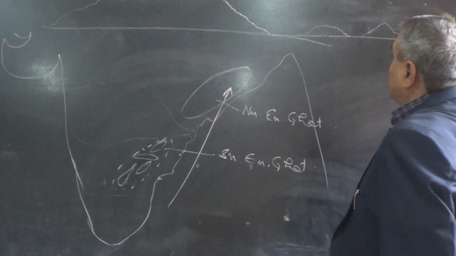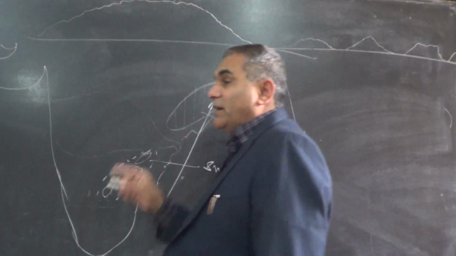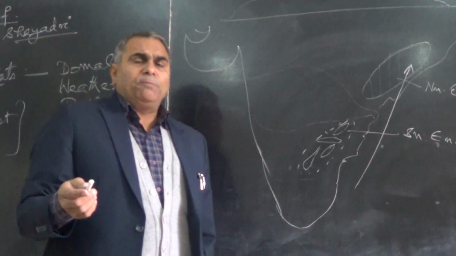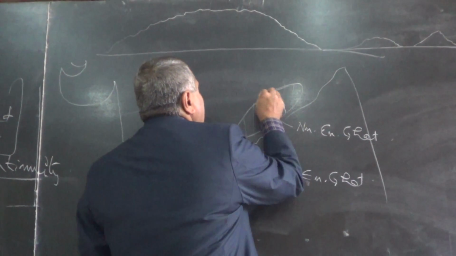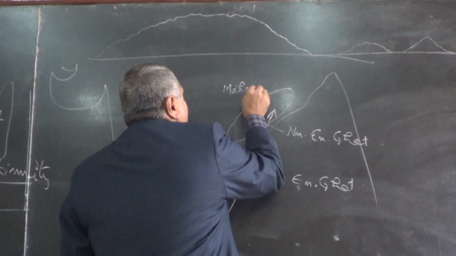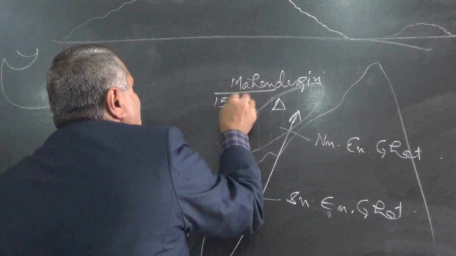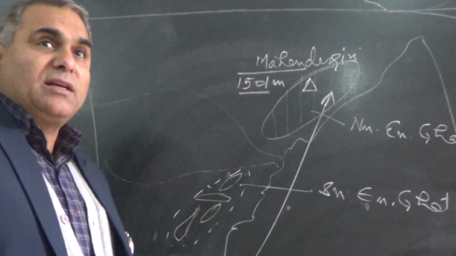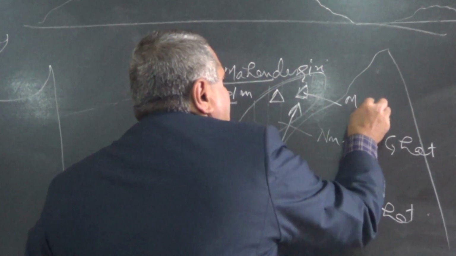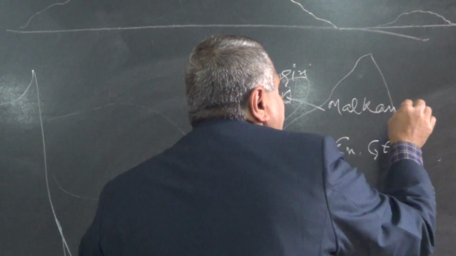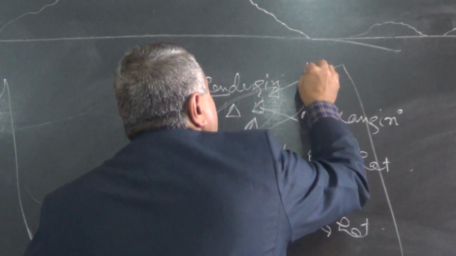But they are in continuity, substantially wide enough, and connected to the Bastar region of Chhattisgarh also. The highest peak is Mahendragiri, which is 1501 meters high. There is another peak called Malkangiri, in Odisha. There is another peak called Udaygiri.